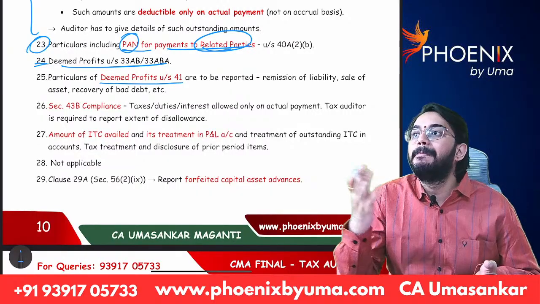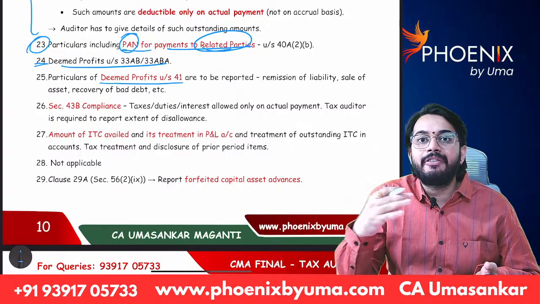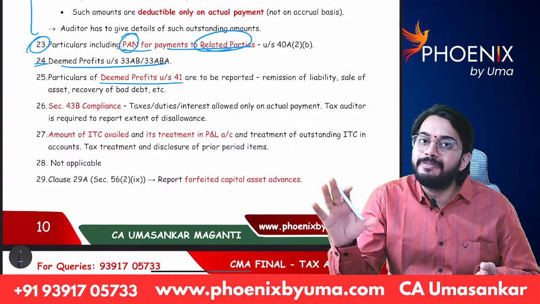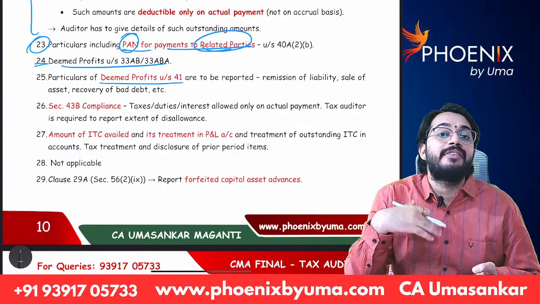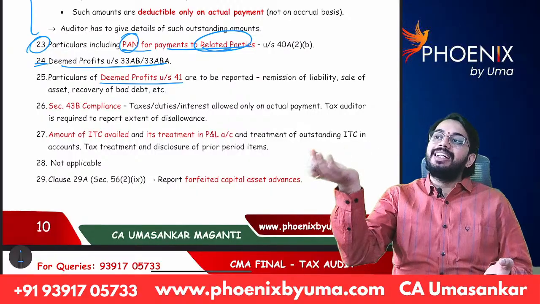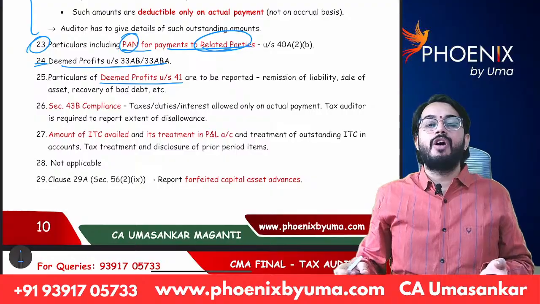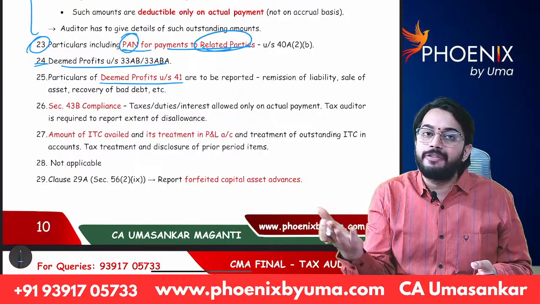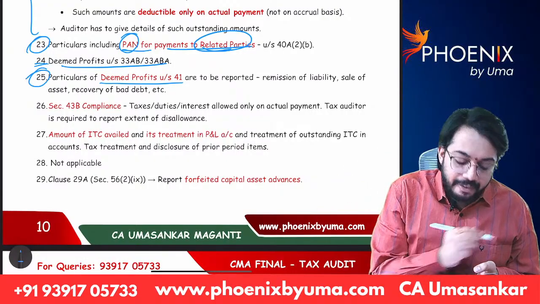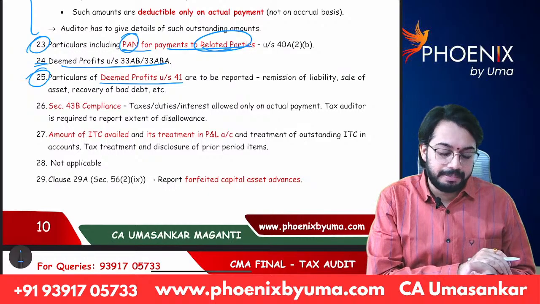For example, bad debts. You have written off bad debts. Subsequently, there is recovery of bad debts. Recovery of bad debts is treated as deemed profits under section 41. So whatever the deemed profits under section 41 are there, they are required to be given in clause 25. Okay.